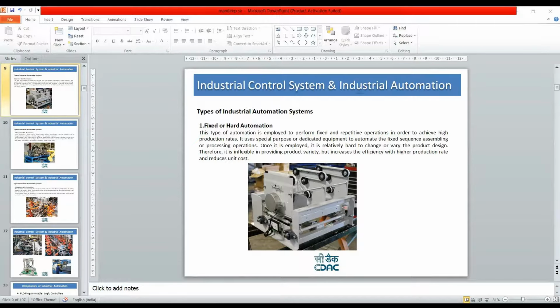In this automation, a specific class of product changes, and also assembling or processing operations, can be changed with the modification of the control program in the automated equipment. It was the same machine that you have seen earlier, but now we put automation in it. Now with this automation, you can make this machine work for many applications. The automation is best suited for batch production processes where product volume is medium or high.